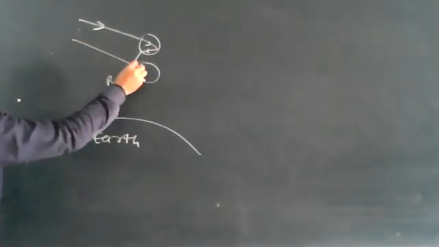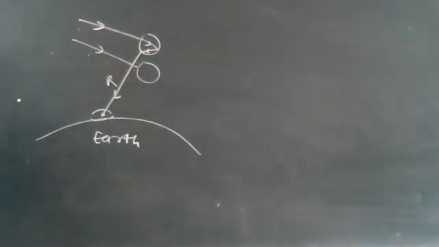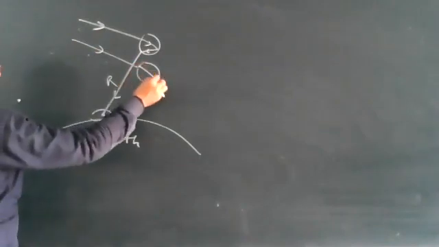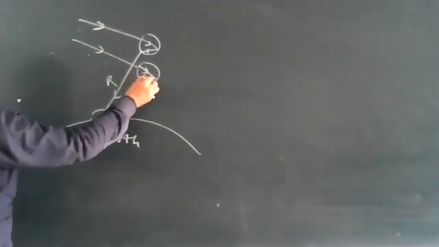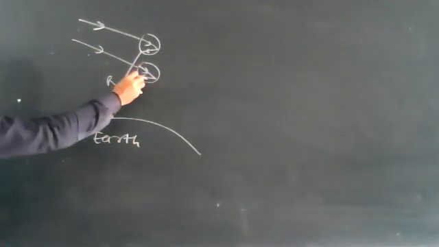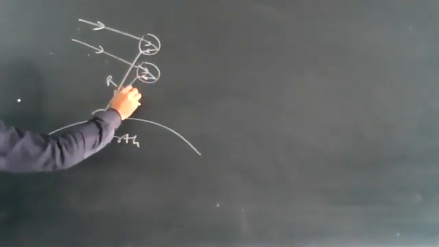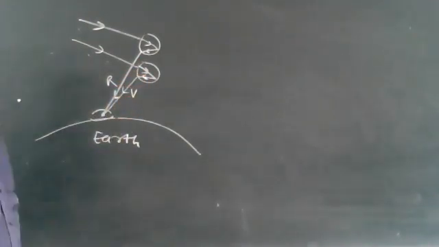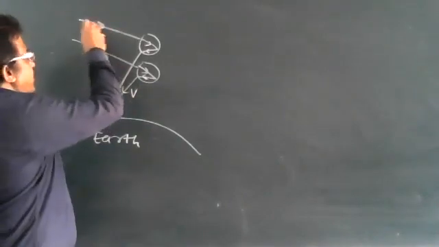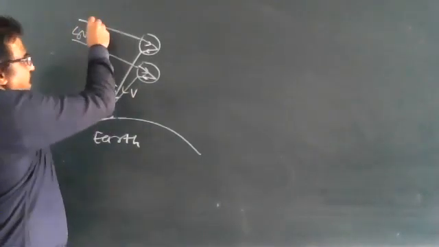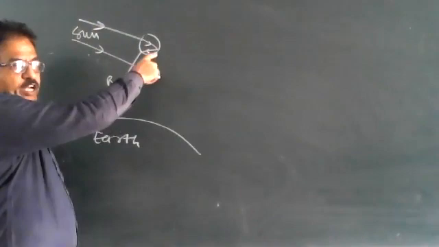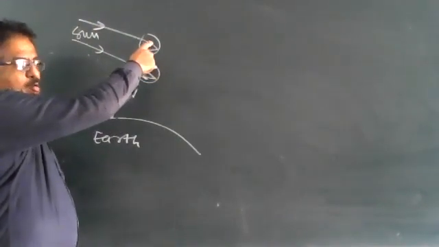Similarly, another parallel beam of light is coming. It will get reflected, then again reflected, and we are getting a violet color here. So you see that when parallel rays of light come from the sun, they get reflected here.